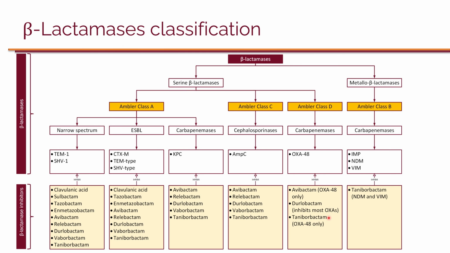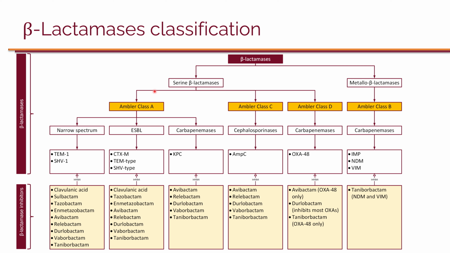Now let's take a look at these beta-lactamases in another way. Essentially, you can think of them as serine beta-lactamases or metallo-beta-lactamases. Metallo-beta-lactamases are the worst type of beta-lactamases. These are Ambler class B. These are carbapenemases that break down carbapenems, cephalosporins, and penicillins. Some examples include IMP, NDM, and VIM. And we don't really have anything on the market as far as beta-lactamase inhibitors. Taniborbactam is under development that could inhibit some of these.